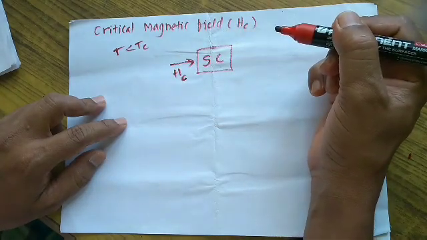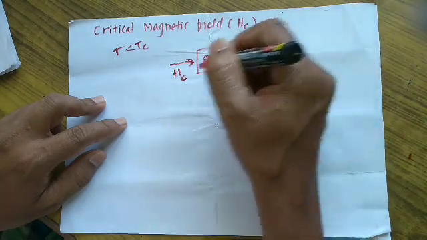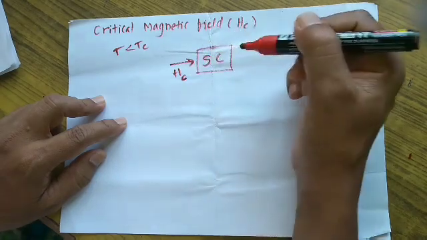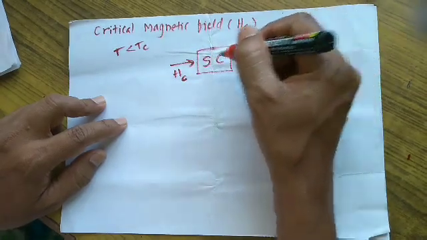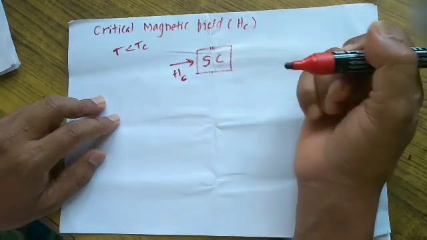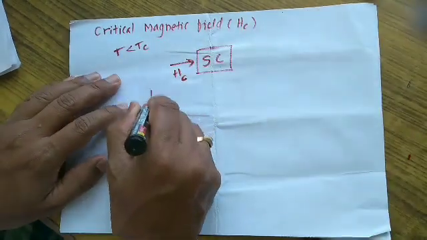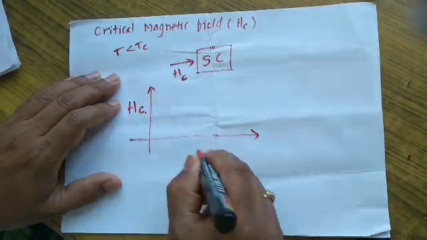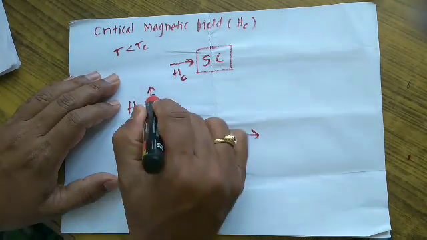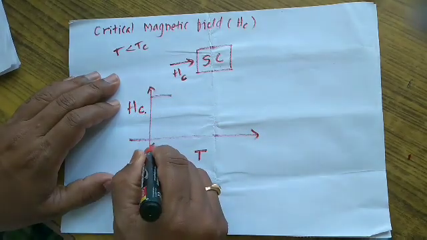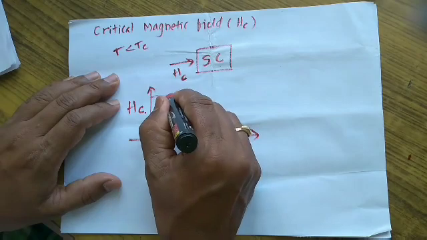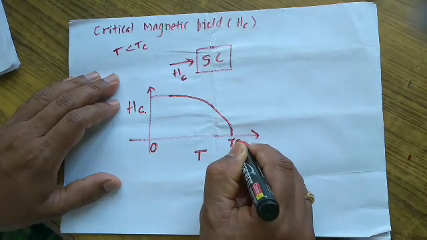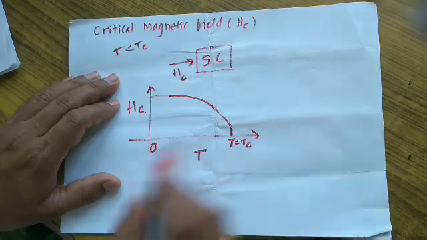The critical magnetic field is very small at the temperature equal to the critical temperature, whereas it is maximum at 0 degree Kelvin. It can be shown diagrammatically that the critical magnetic field varies with the temperature, and it is the highest at temperature equal to 0 degree Kelvin, and it decreases to 0 at the temperature equal to Tc.